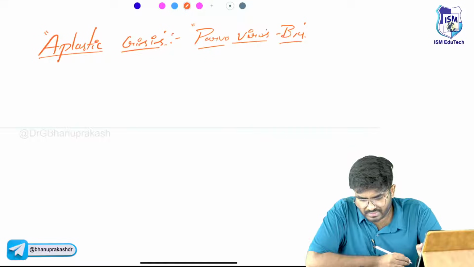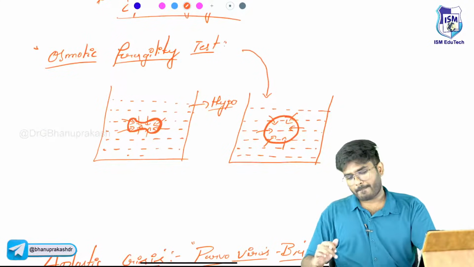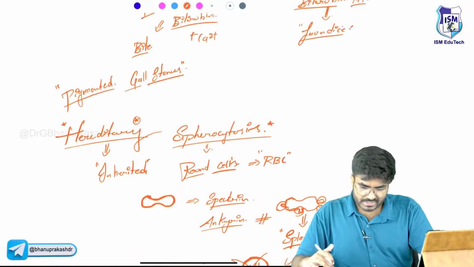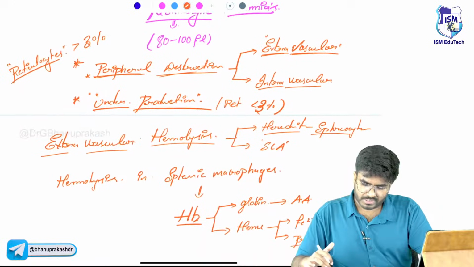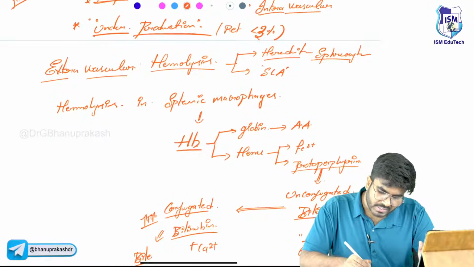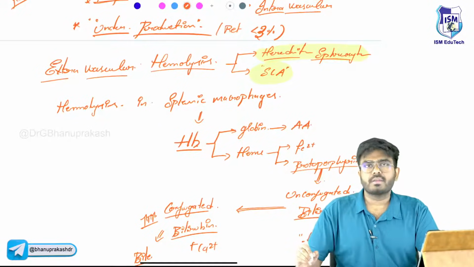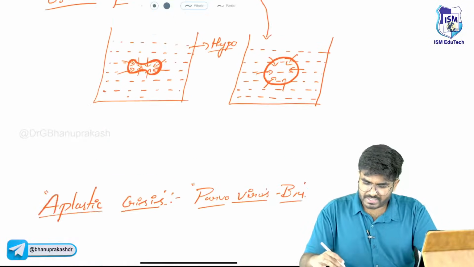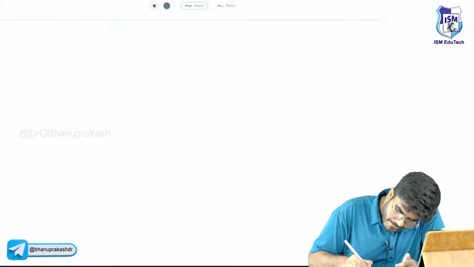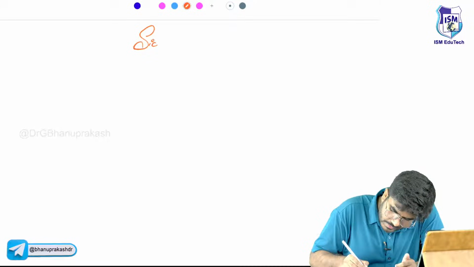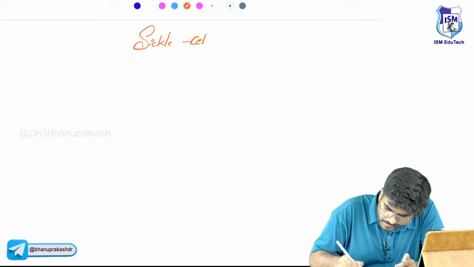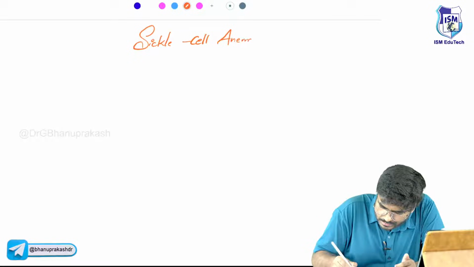Next, the second type of anemia that I am going to discuss is in the topic of extravascular hemolysis. Don't forget, in extravascular hemolysis, I am going to discuss two: hereditary spherocytosis and sickle cell anemia. Without any further delay, let's begin with sickle cell anemia.